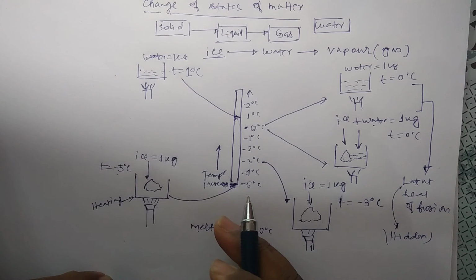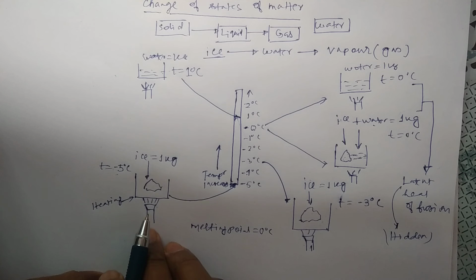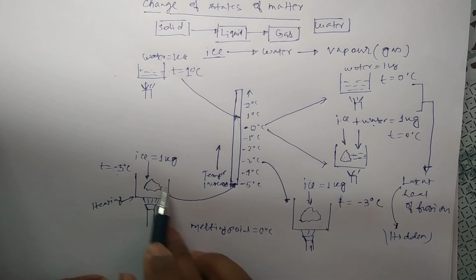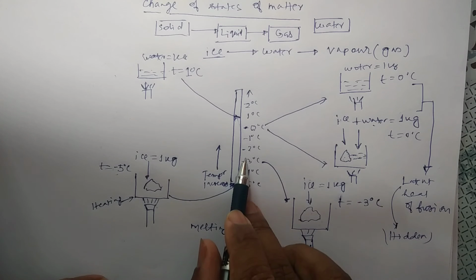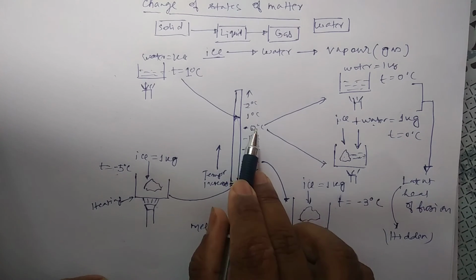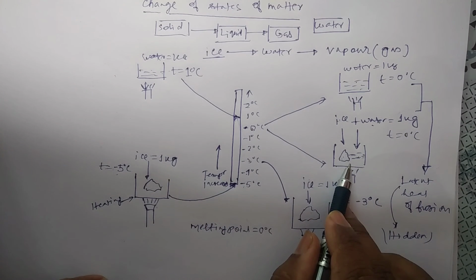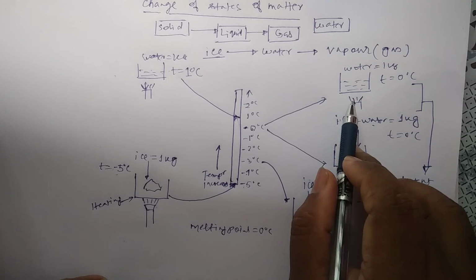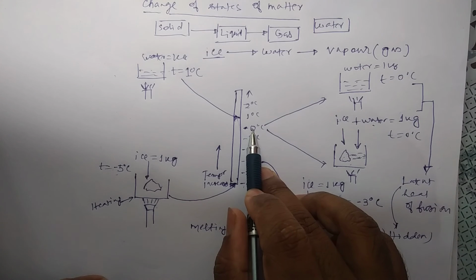So in summary, when 1 kg of ice at -5 degree centigrade is heated, its temperature will rise up to 0 degree centigrade. At 0 degree centigrade, it will start melting, and until the total amount of ice is completely melted into water, the temperature will not change.